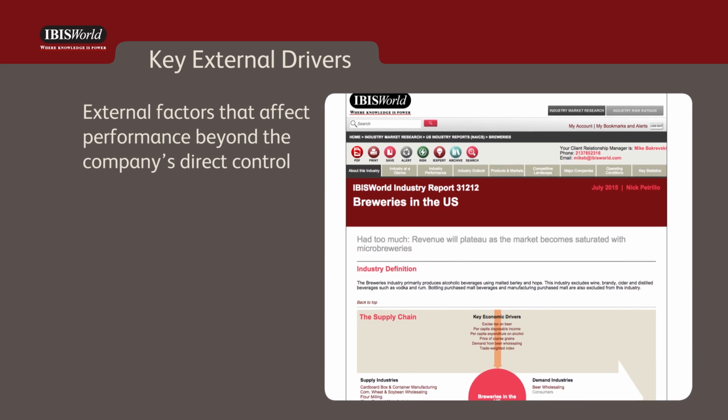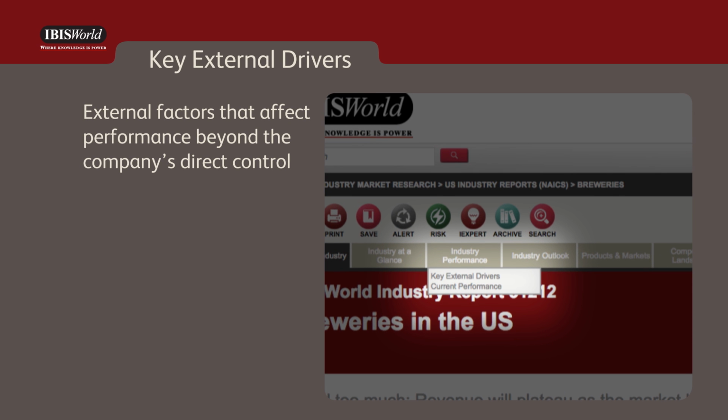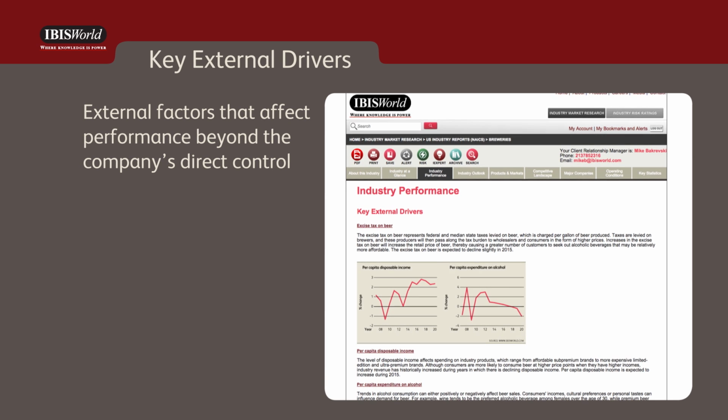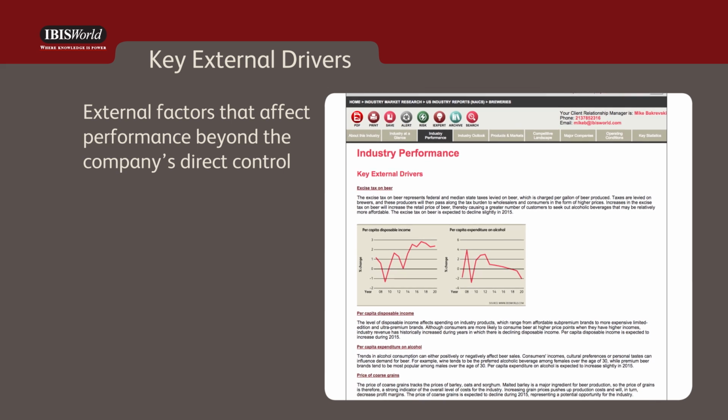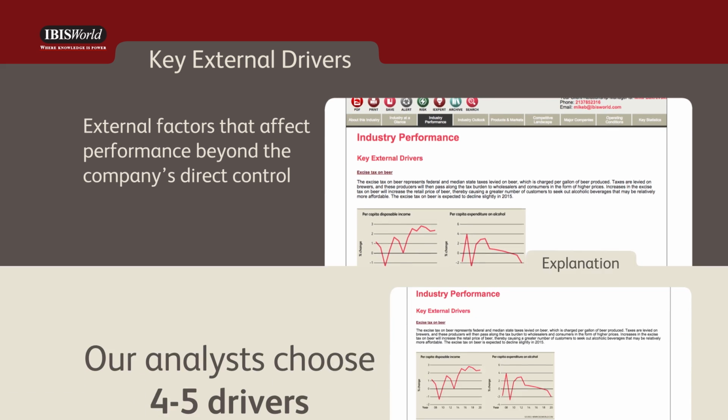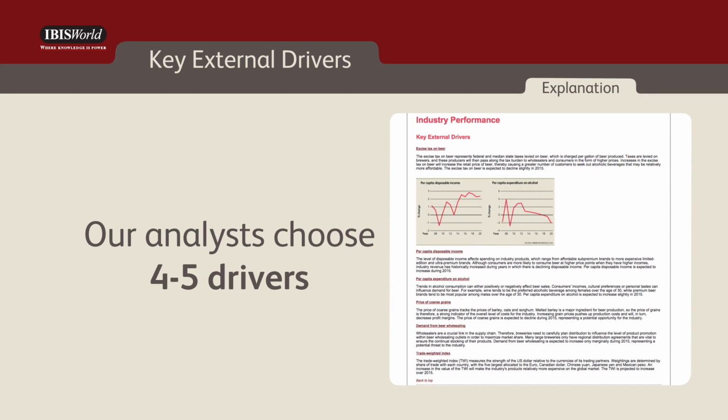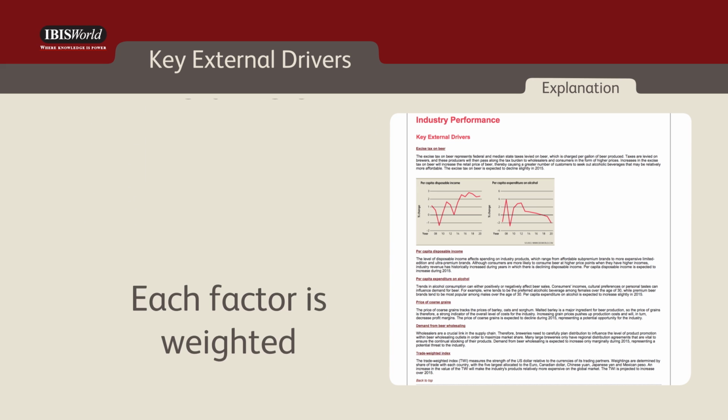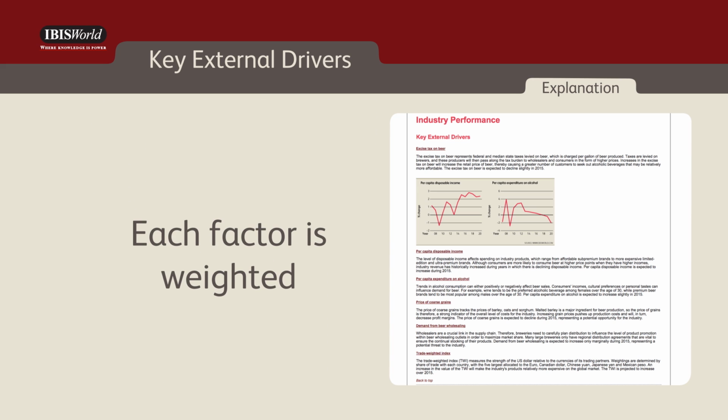Key external drivers are a range of external factors that have a direct effect on industry performance and are beyond the direct control of the individual operator. Our analysts choose 4 or 5 external drivers for the industry. Each factor is then weighted to reflect how much of an effect it has on industry performance. The more important a driver is to a particular industry, the higher its weight. The sum of all weightings equals 100.